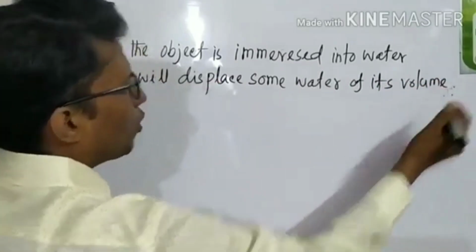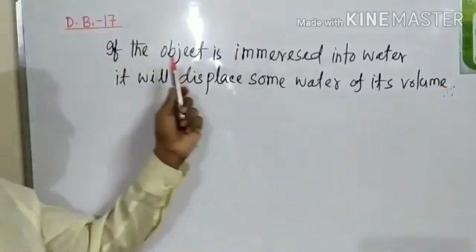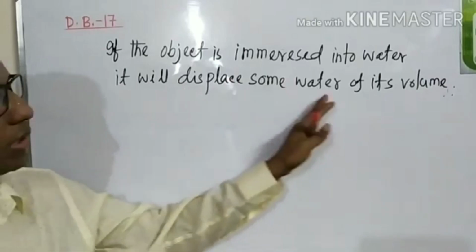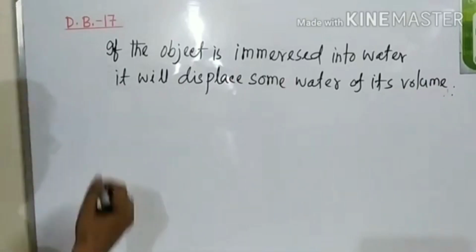That means when we immerse the object into the water, the object will remove or displace some water of its volume.